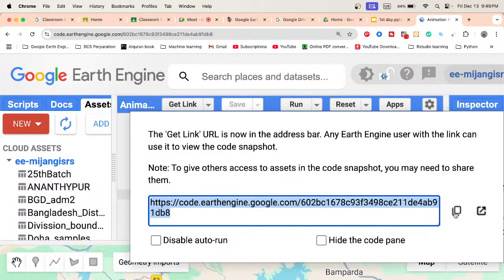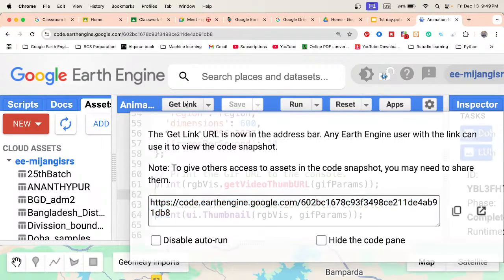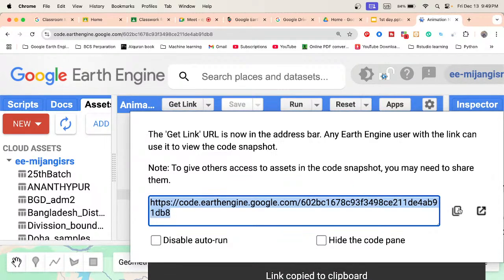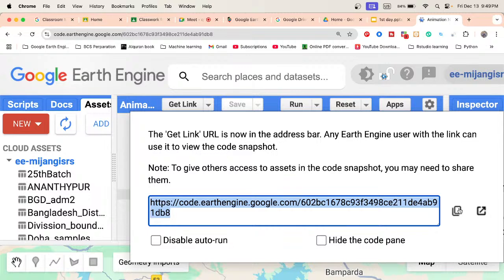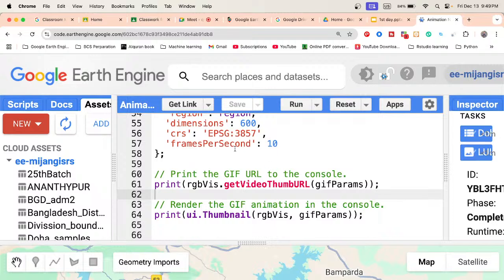Then you can easily access my code. Simply go to this link, and you can easily access my code with the result. So when you face any problem in your code, you just click on the get link button and then send me your code. Then I can check your code and give you feedback. So this is the sharing process for the code.